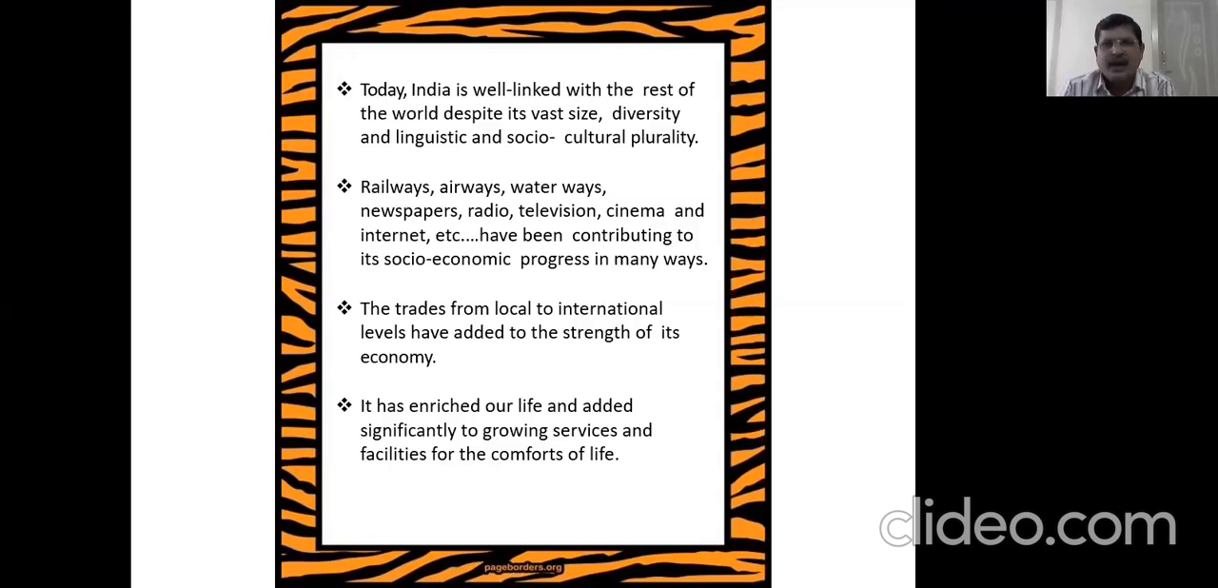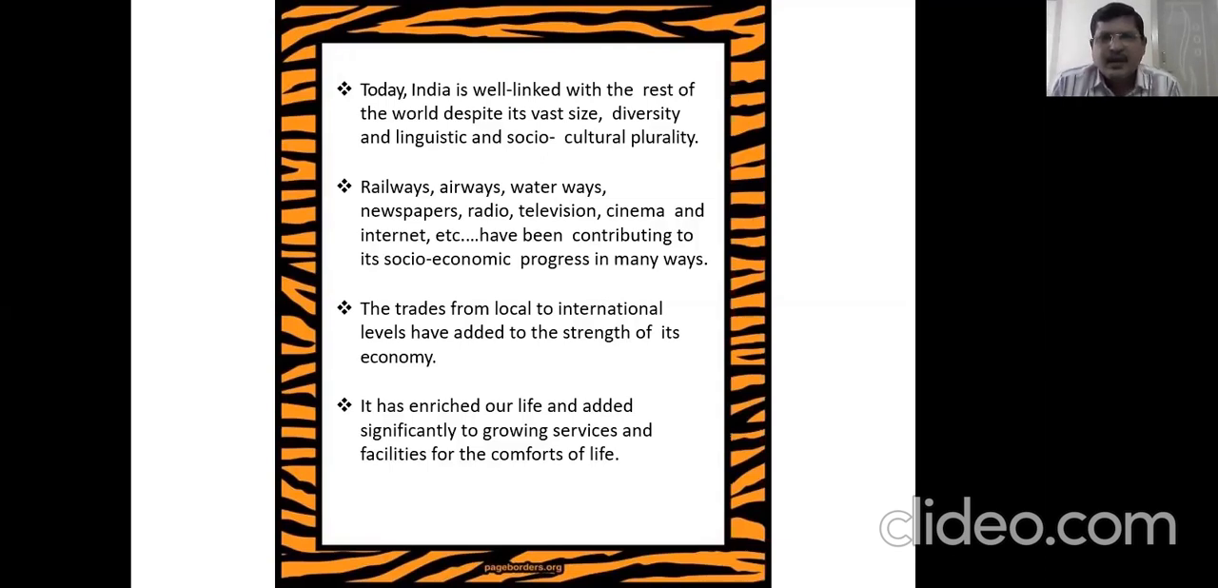So now, means of transport and communication like railways, airways, waterways, newspapers, radio, television, cinema, internet, etc. have been contributing to its socio-economic progress in many ways. So all these are means of transport and communication. All of them are contributing to its socio-economic progress in many ways. That is, we are progressing our economy.